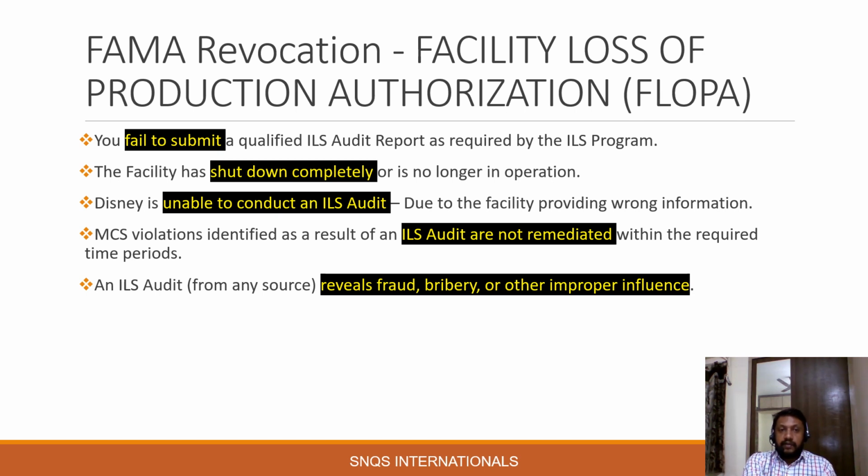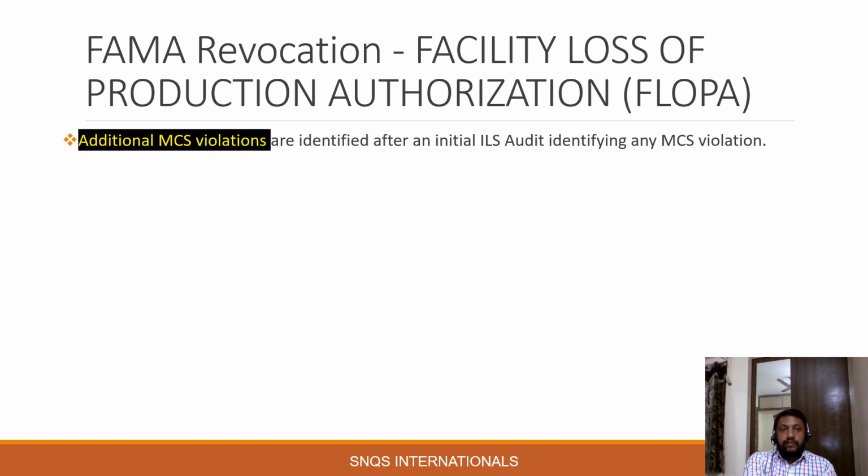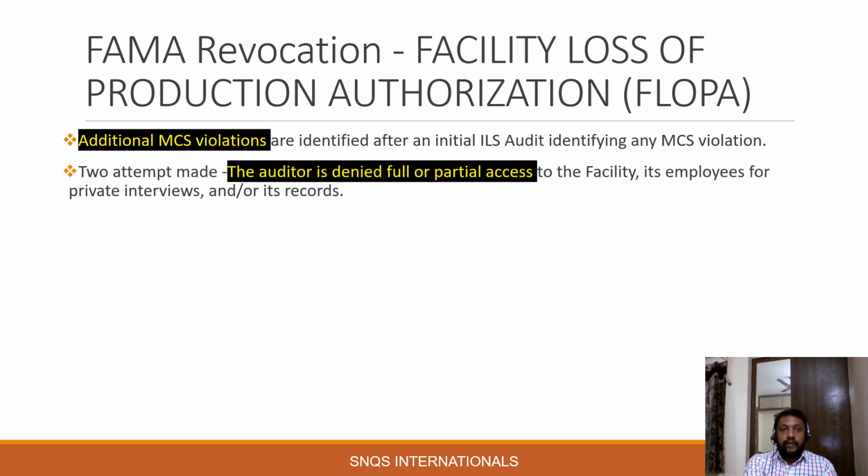Also, an ILS audit from any source reveals fraud, bribery, or other improper influences. Additional MCS violations are identified after an initial ILS audit, meaning any new MCS violation. As we discussed, all existing MCS violations should be addressed during the follow-up audit, and no new MCS violation should be reported.